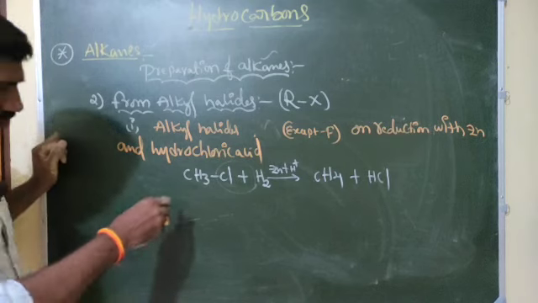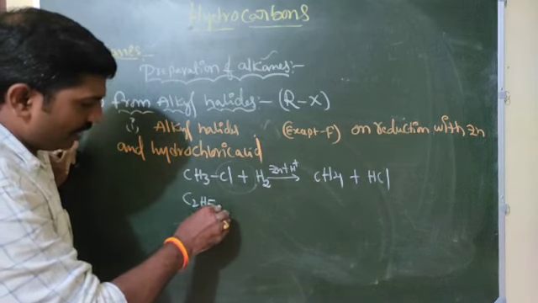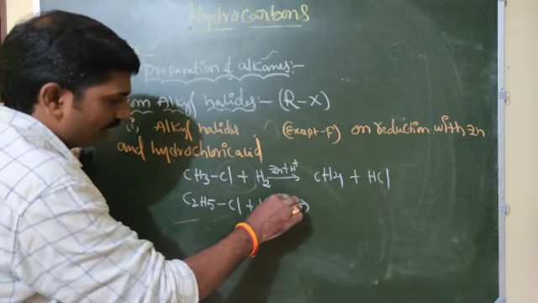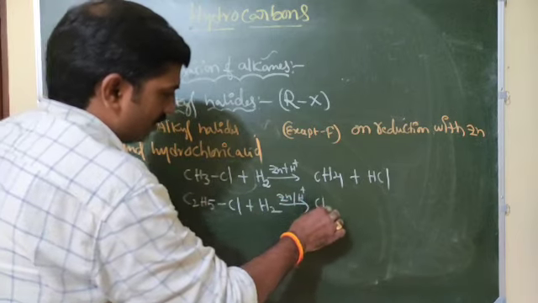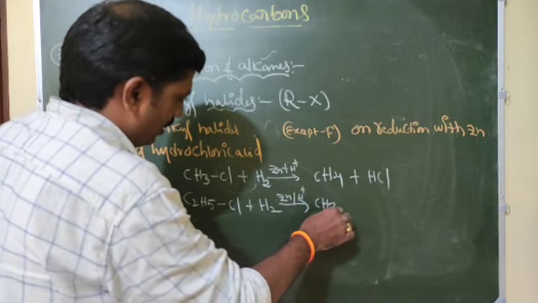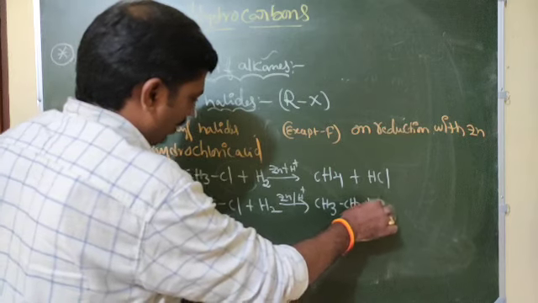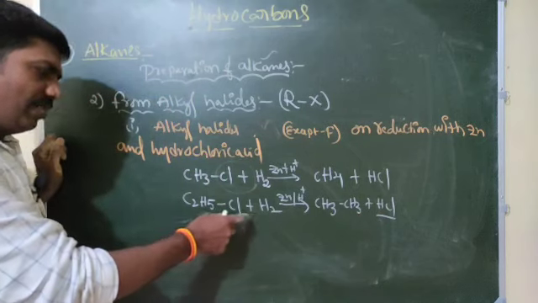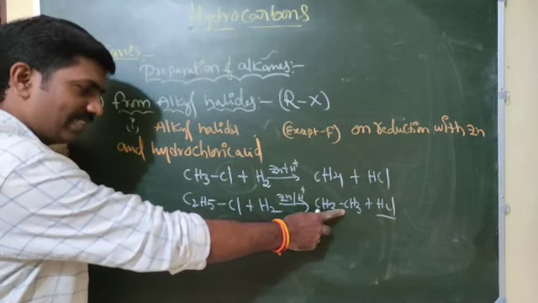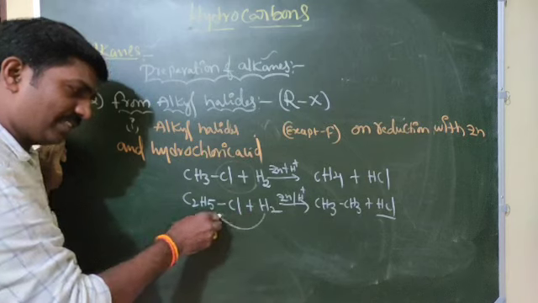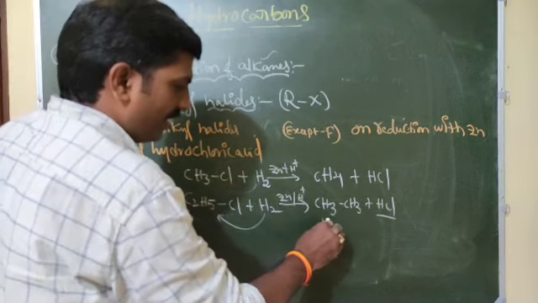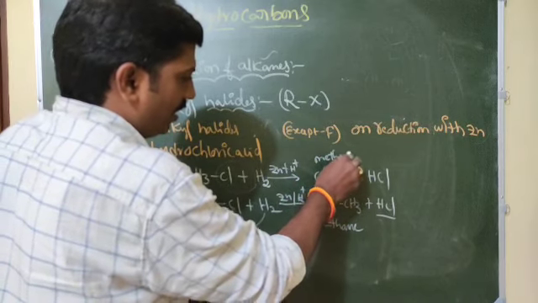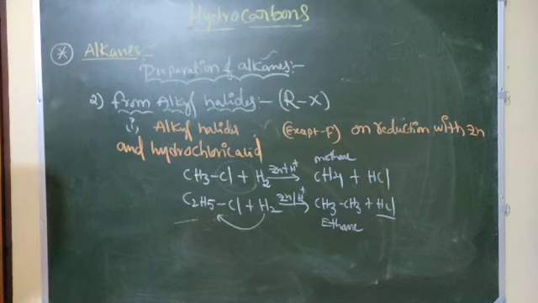Next, one more: C2H5Cl plus H2 in the presence of Zn and H+ gives CH3-CH3, ethane, plus HCl. So this is the second method, from alkyl halides.